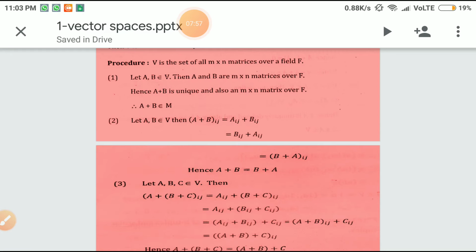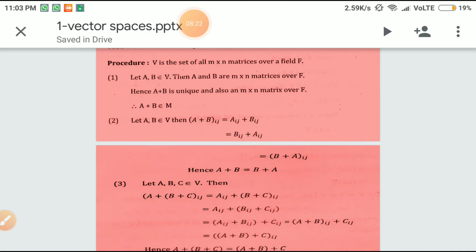Now the second property. Take two vectors A and B, then the ij position of the A plus B matrix is equal to Aij plus Bij. That can be rewritten as Bij plus Aij. That is nothing but the ij element in the B plus A matrix. So the A plus B matrix is the same as B plus A.